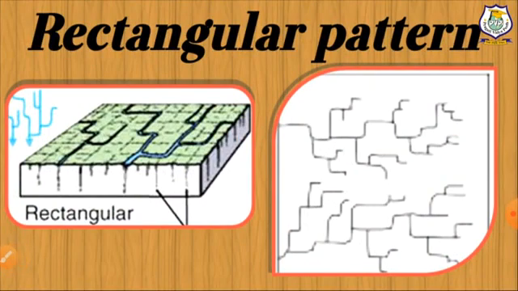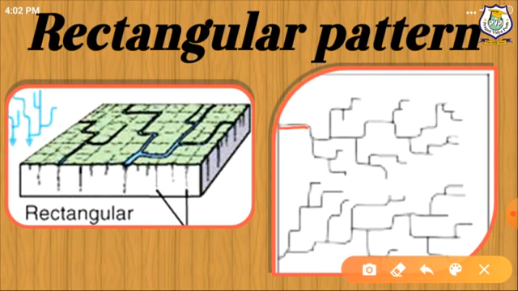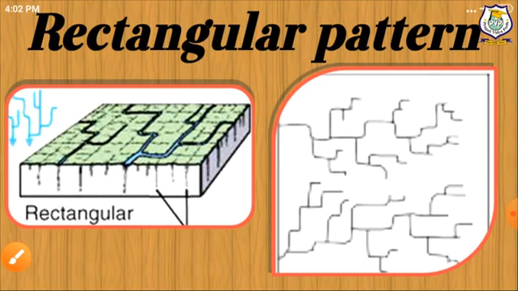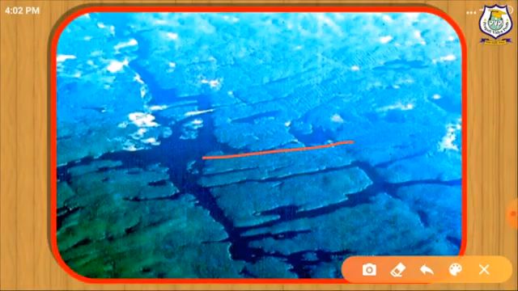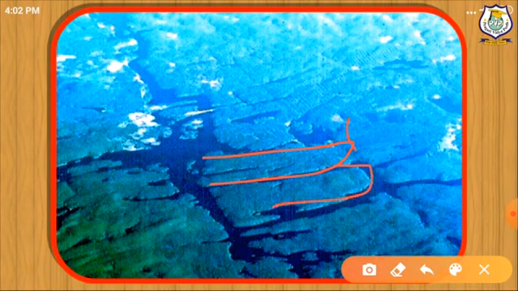Now rectangular pattern. It is developed on a strongly jointed terrain. Here you can see the drainage follows the joint pattern. Here you will see the drainage follows this joint pattern.